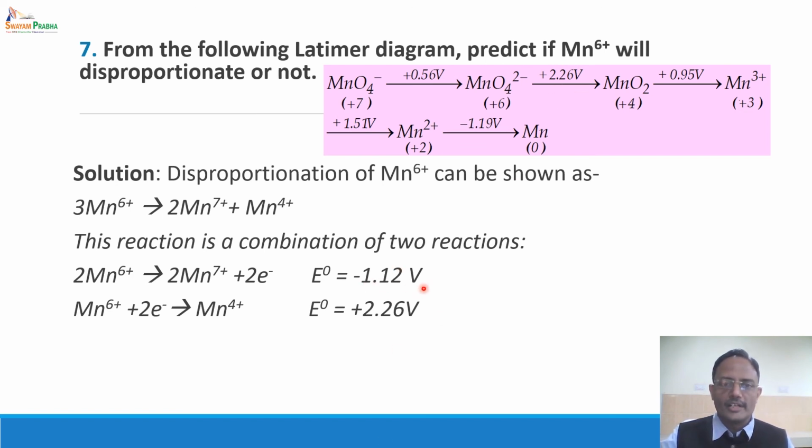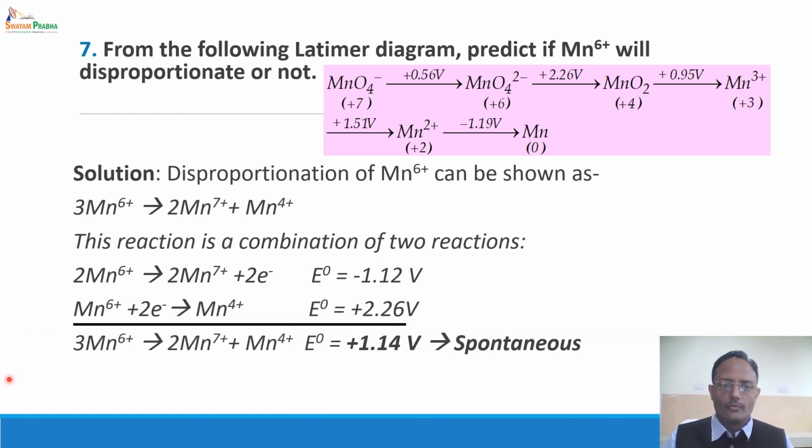So this is the oxidation potential, and this is the reduction potential. The sum of these two will be the overall EMF of the reaction, and it is coming out to be positive 1.14 volt, indicating that the process is spontaneous. It means that Mn6+ will spontaneously disproportionate to Mn7+ and Mn4+ in acidic medium.